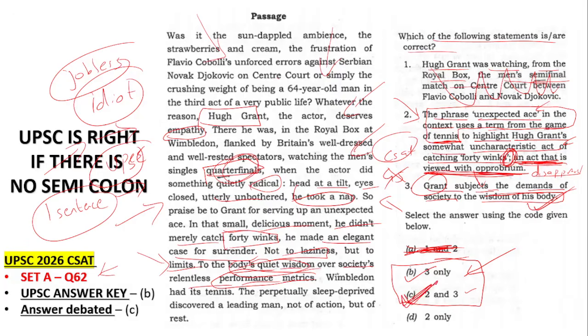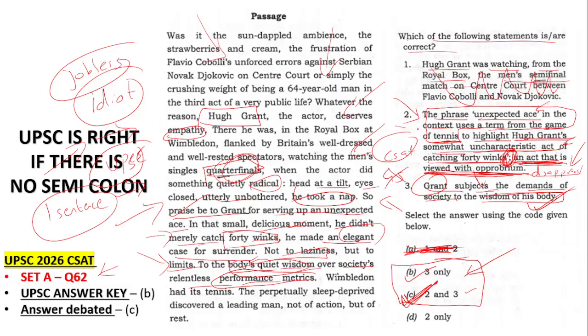But UPSC says 2 is wrong, because even though the semicolon is put, I think UPSC is not considering it and is reading this as one single statement. So as one single statement, Hugh Grant's somewhat uncharacteristic act of catching forty winks is seen as disapproval. But the passage doesn't say that. The passage is actually appreciating. If you see the last line, "praise be to Grant for serving up an unexpected ace." They're actually praising it. In a small delicious moment, he didn't merely catch forty winks, he made an elegant case of surrender. So it's elegant praise.